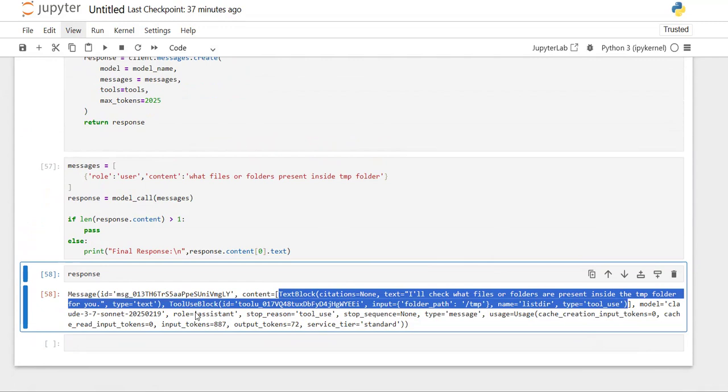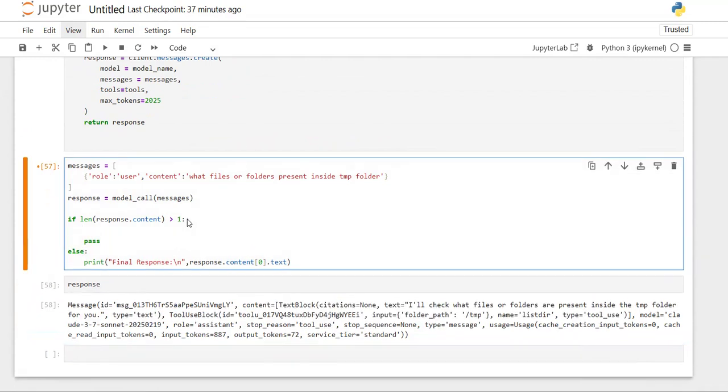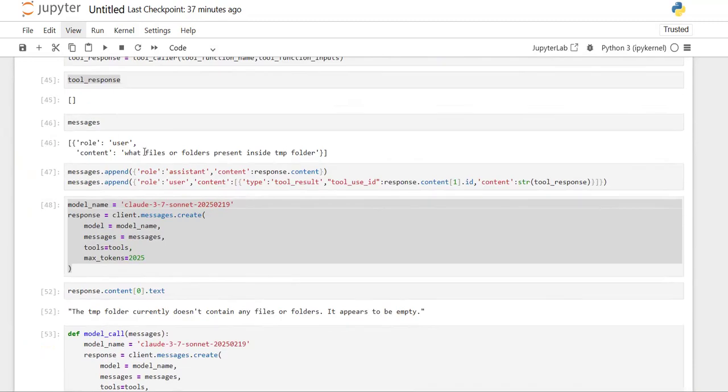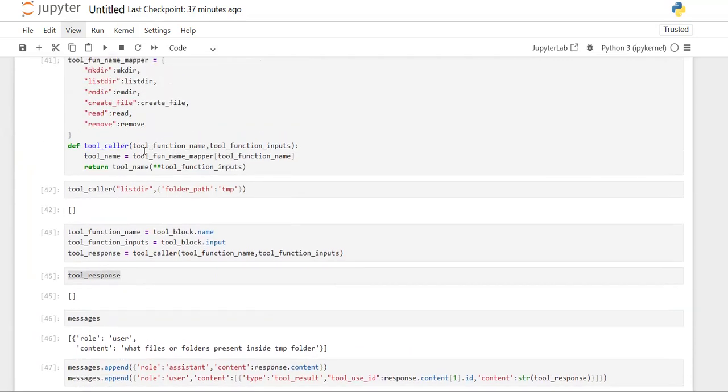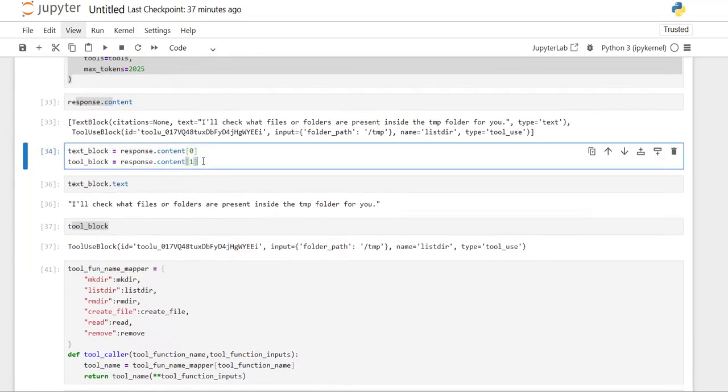So how to handle this text block and this tool block? That is what we're going to define here. Since our response has two blocks, let's get those two at first, one the text block and the other the tool block. We have already got that previously, so I'm just taking it.